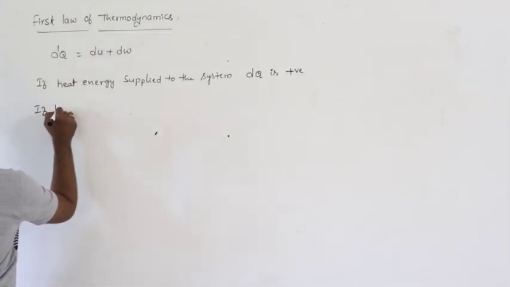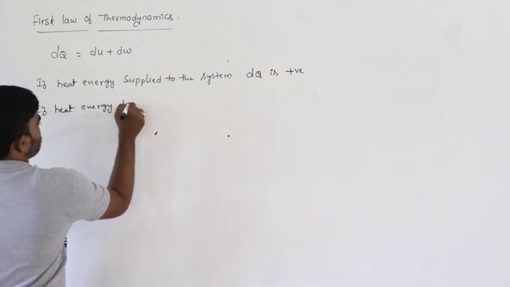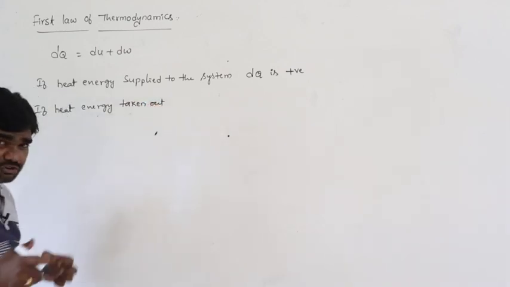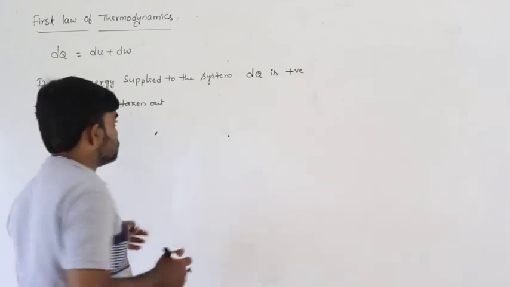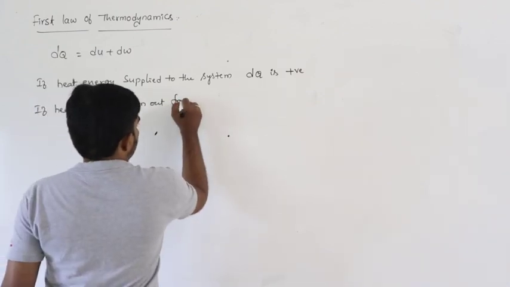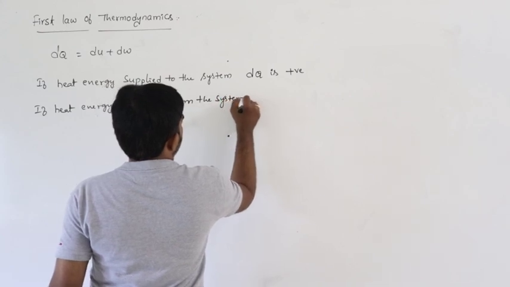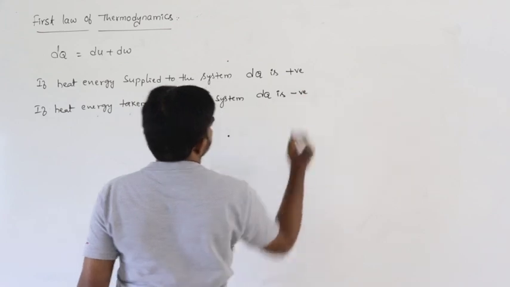Next, if heat energy is taken out from the system, or extracted from the system, dQ is negative.